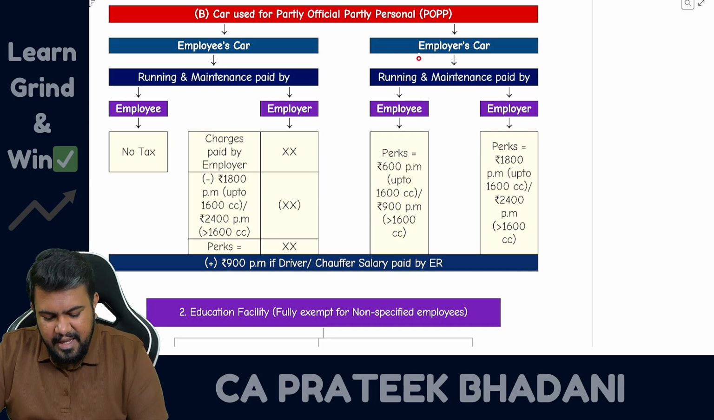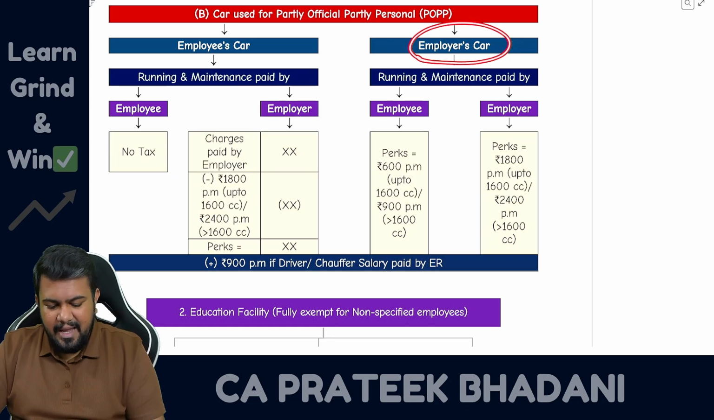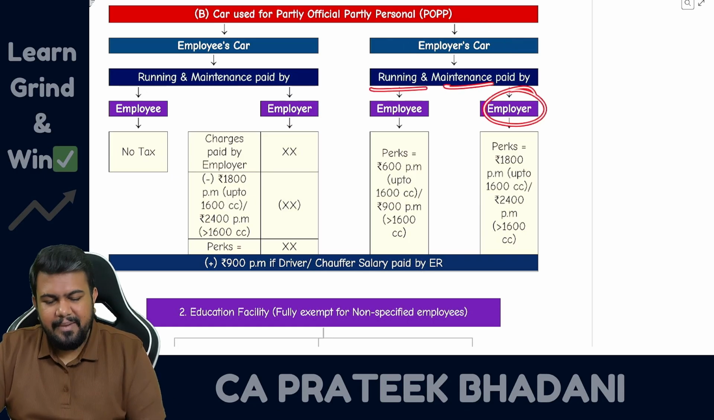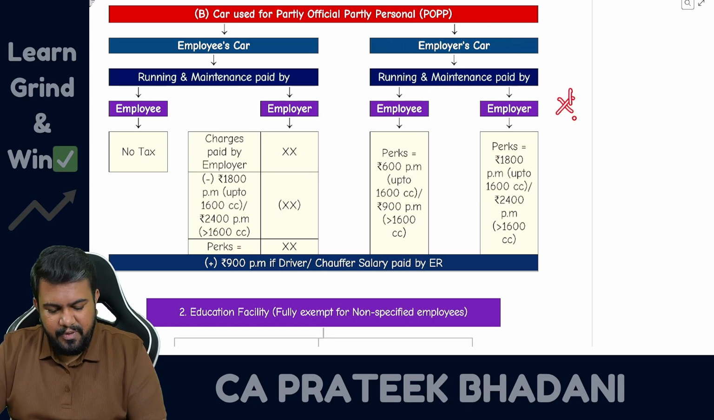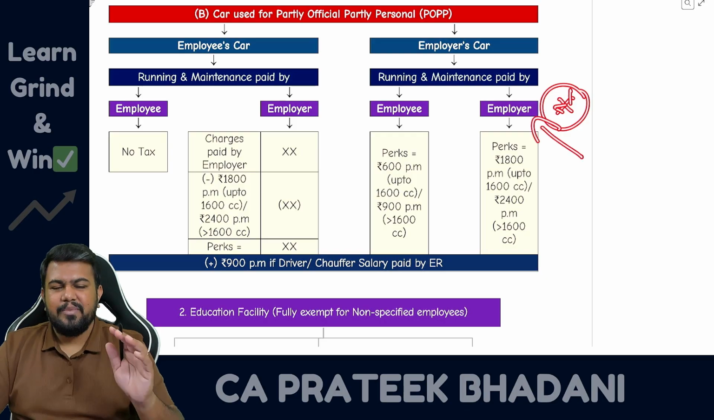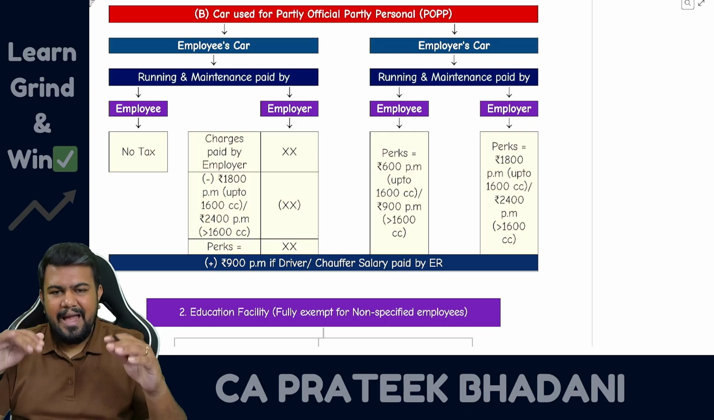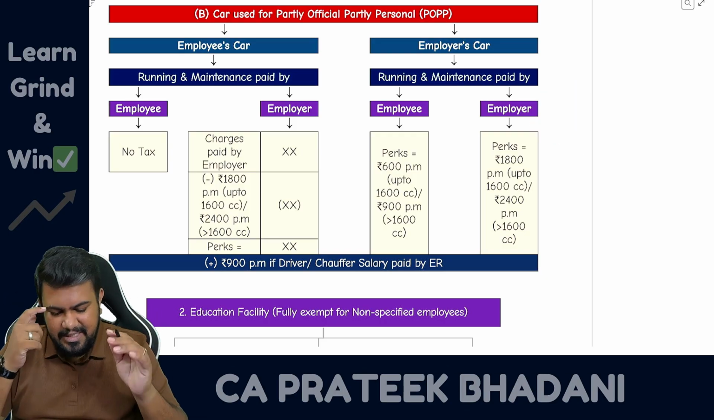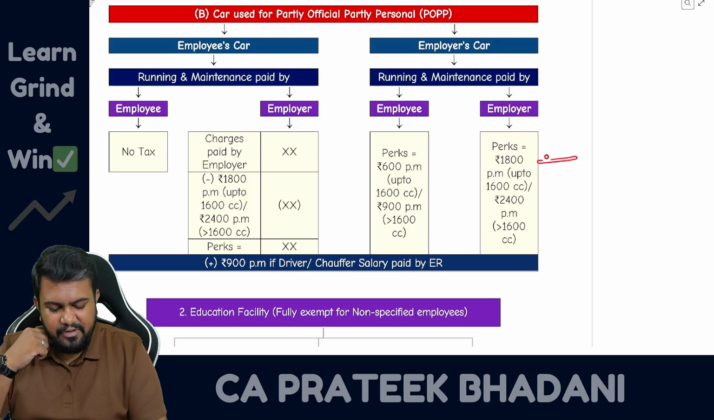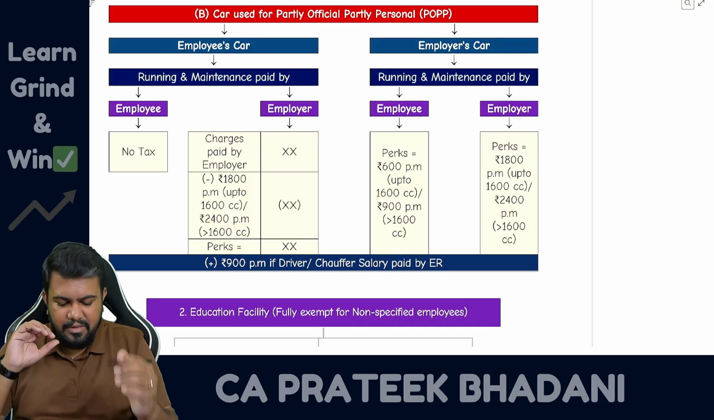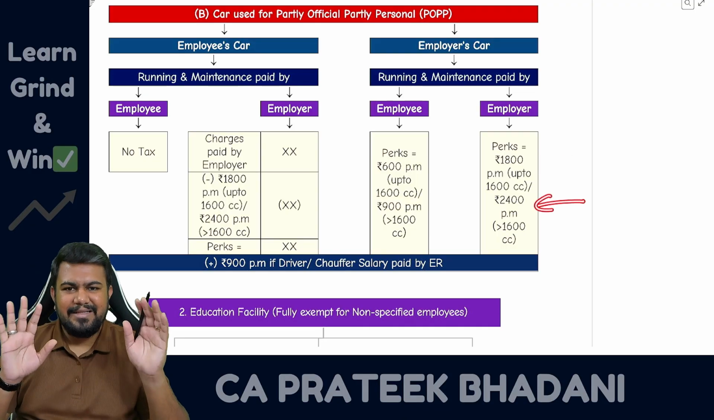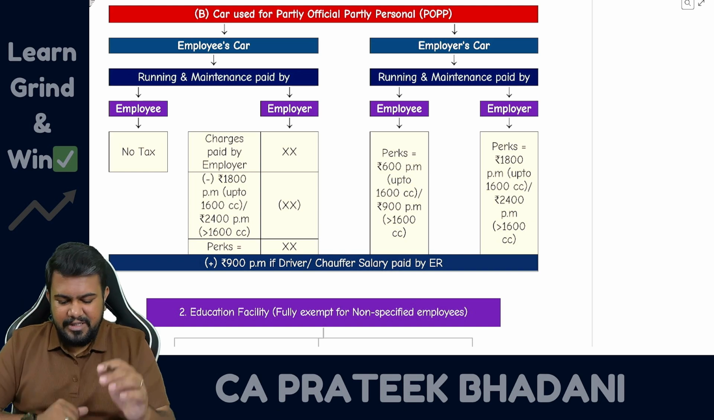Then last one, if the car is the employer car and running and maintenance also paid by employer only. So this is only most important, most frequently asked in the examination. Car also employer car and expense also paid by employer. In such case what to do? Then the perquisite value shall be 1800 per month or 2400 per month as the case may be. So this is the perquisite calculation.